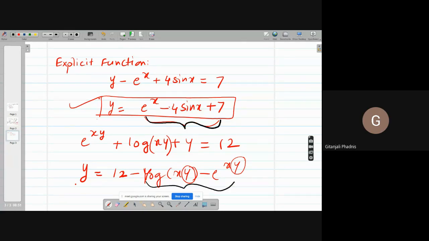Here what is happening? I cannot find y. I cannot take y common also from all these terms, right? Every time I will get a different formula for y. So this is called an implicit function.